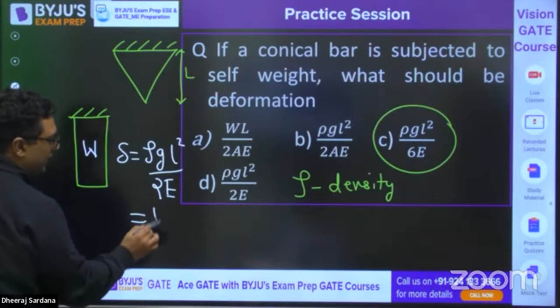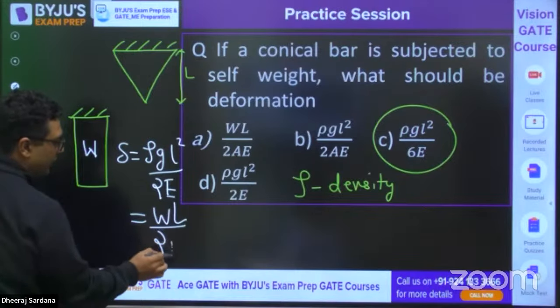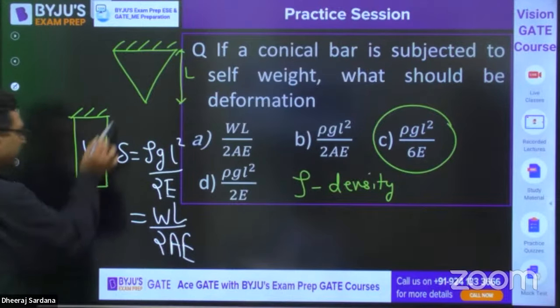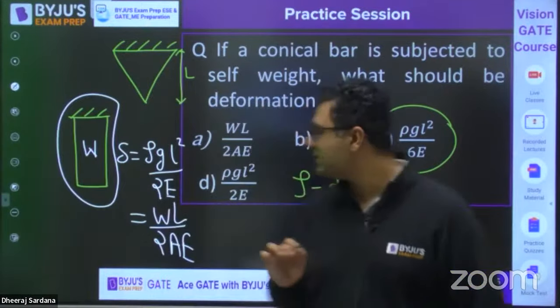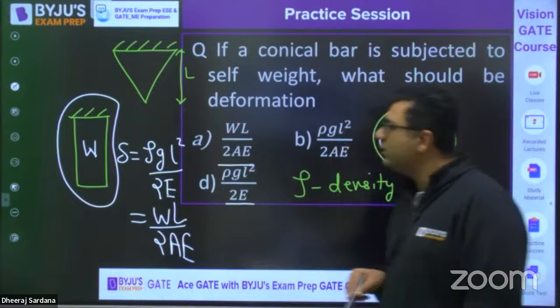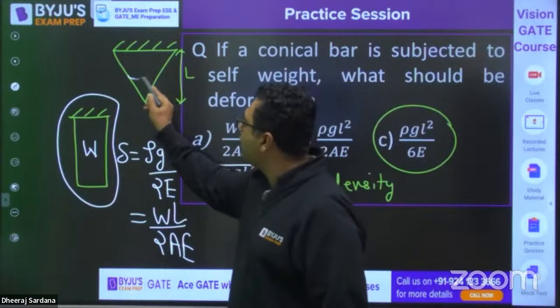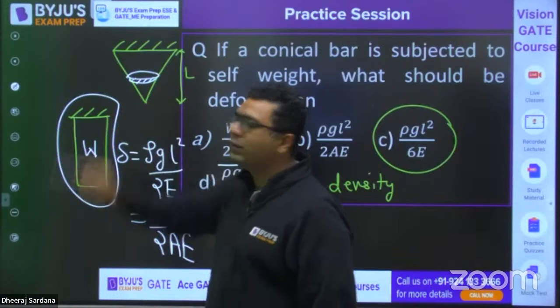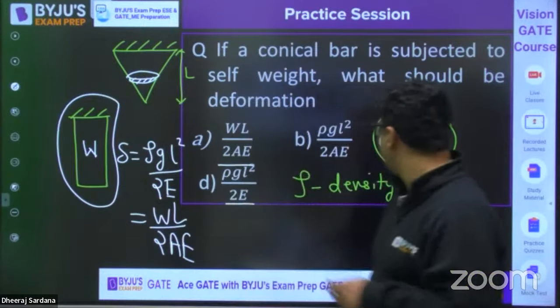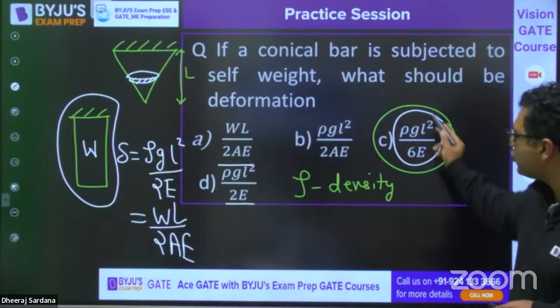Which can also be written as WL upon 2AE. Okay. So if it would be this question, then this would be MSQ, and obviously A and D would be correct. But this time they are asking about the conical bar. So when you would be performing the same question for this conical bar, my dear, then the answer will be coming out to be rho g L square upon 6E.